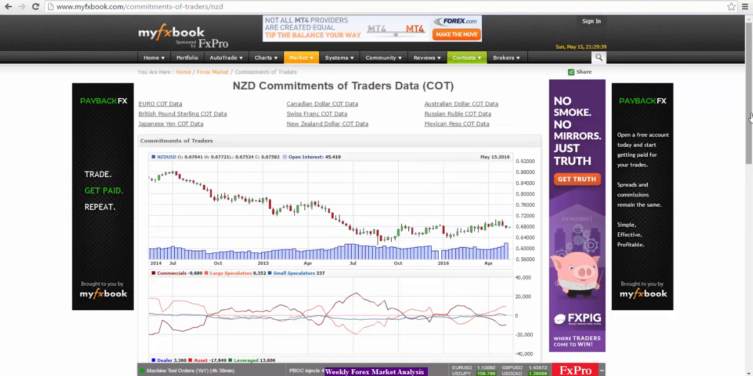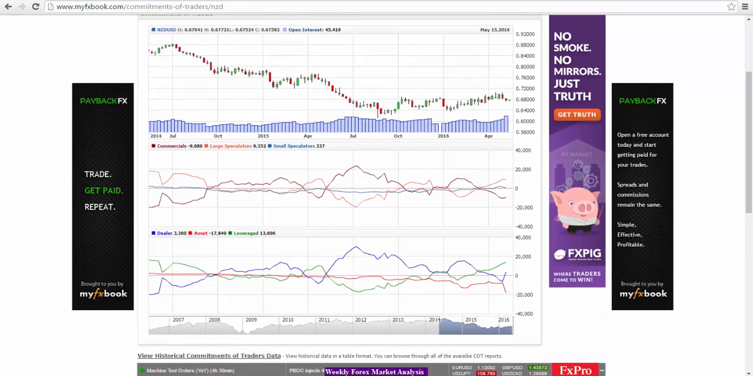For New Zealand US dollar here, we see quite an interesting scenario. We still see the leverage money long positions have increased, which would point to a bullishness in New Zealand dollar. However, the asset manager short positions have taken quite a turn to the downside. We went from negative 75.40 to negative 17,849. So quite an increase in the short New Zealand positions, which would suggest that New Zealand dollar over the long term would be weaker.